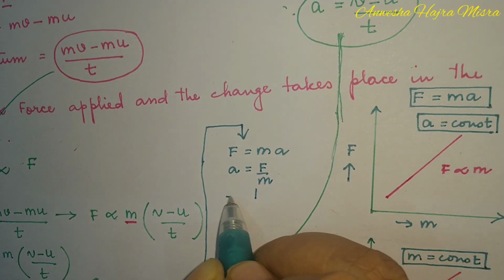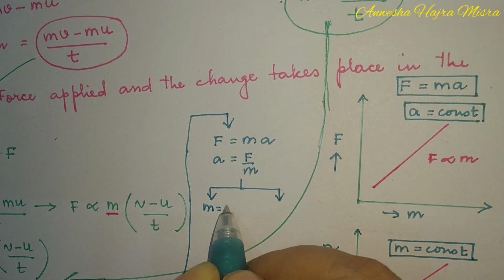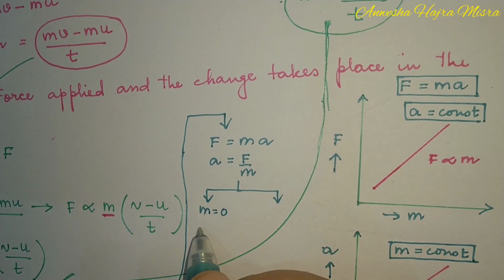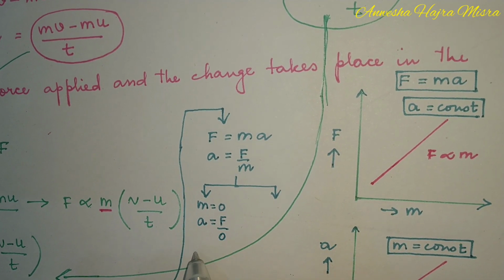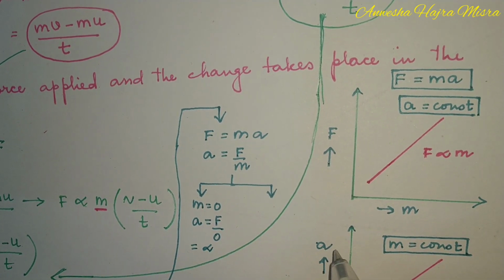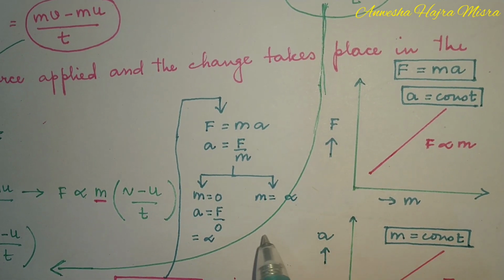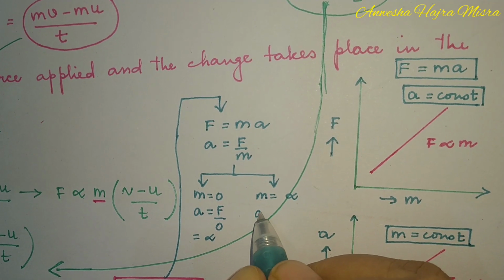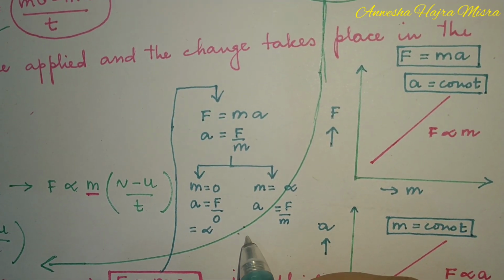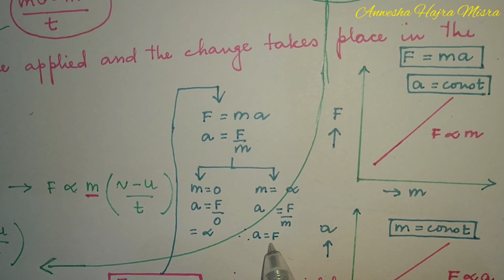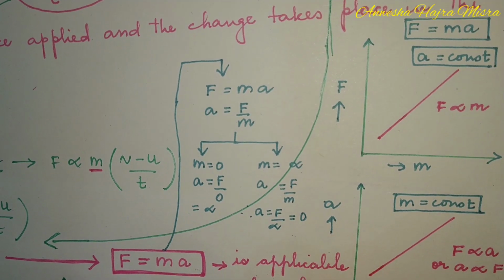Now if mass is 0, what is my acceleration? Acceleration is force by 0, and anything by 0 is infinite. And if mass is very, very big, infinite, then acceleration is force by mass, therefore acceleration is force by infinity, and anything by infinity is nothing but 0.